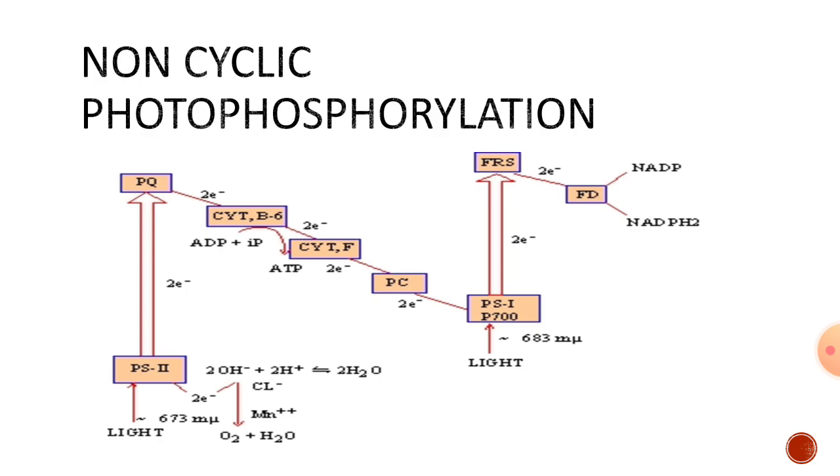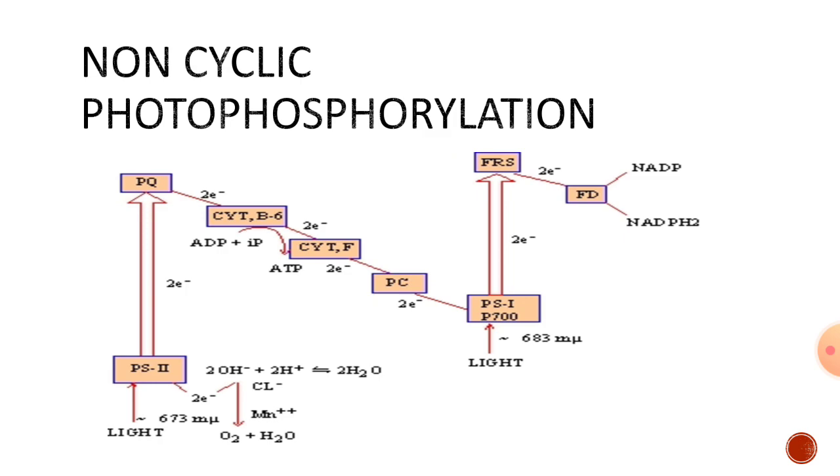So that photosystem 1 is also excited, and the two electrons are given to the ferredoxin reducing system, from there to ferredoxin, and finally these two electrons reach the NADP molecule. For continuous operation of photosystem 1, electrons are being supplied by photosystem 2. For continuous operation of photosystem 2, the electrons are supplied by water molecules.